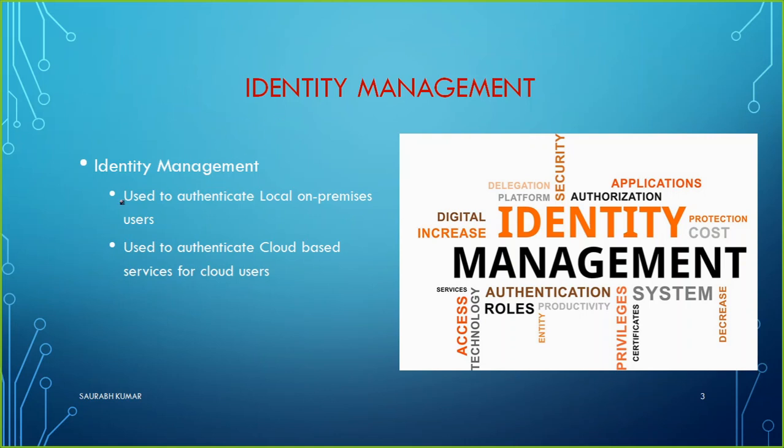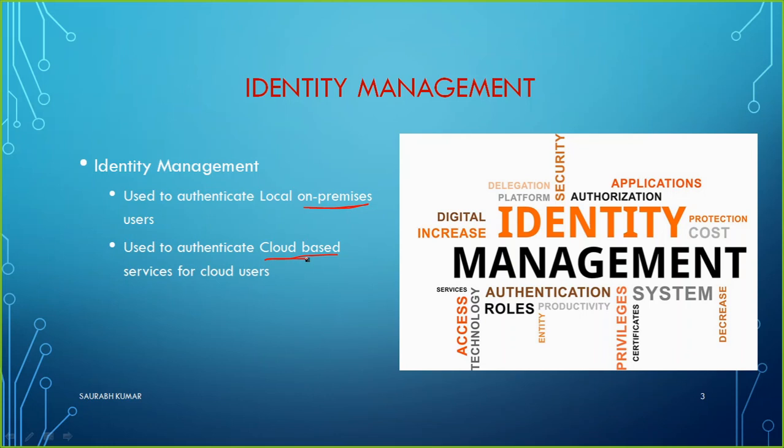In an easy way we can say, because we know there are two types of premises. One can be on-premises infrastructure that you have, or it can be cloud based. So identity management happens in both scenarios. Either the resource you have on premises, or the service or resource you have in the cloud, you will be performing identity management there.